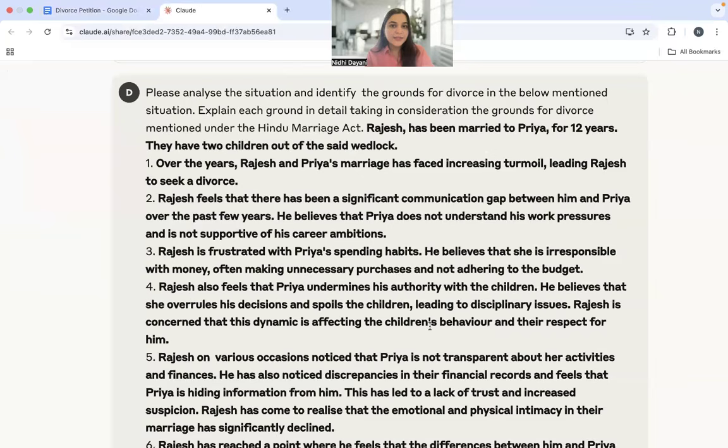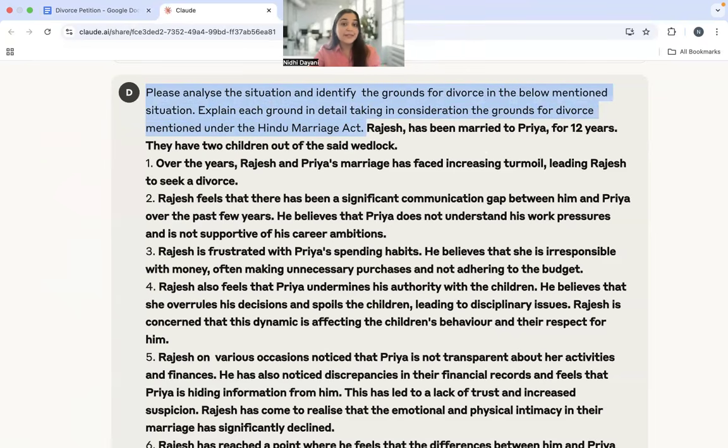Now, here is my first prompt that I will give to Claude AI to be able to draft the divorce petition. I say, please analyze the situation and identify the grounds for divorce. Please understand, whenever you're drafting a divorce petition, grounds are really important. And that's my first prompt, right? So, identify the grounds for divorce in the below mentioned situation. Explain each ground in detail, taking into consideration the grounds for divorce. And please note that we're doing this under the Hindu Marriage Act.